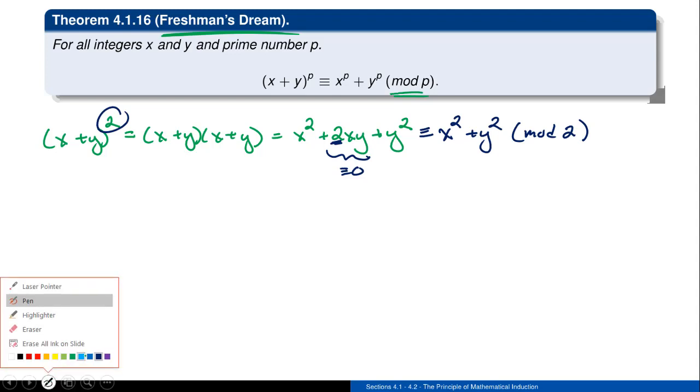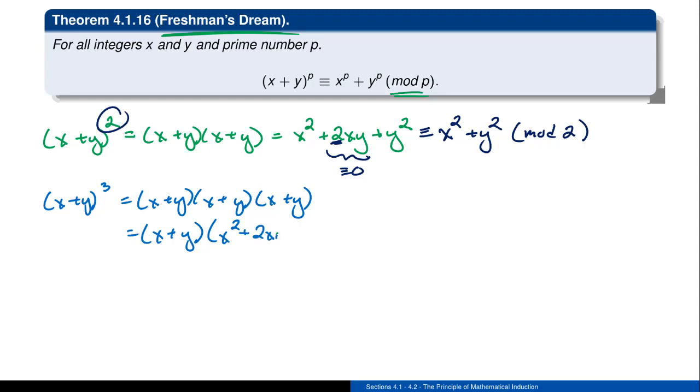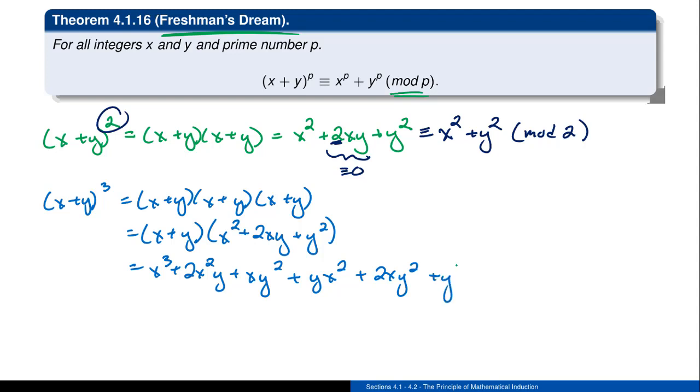If I push this idea just a little bit farther, if I look at, let's say, x plus y cubed, what would happen is that I have an x plus y multiplied by an x plus a y multiplied by another x plus a y. And if I do this giant multiplication, and maybe I'll practice a little bit here. Okay, x squared plus a 2xy plus a y squared. All right, distributing that x, I'm going to have an x cubed plus a 2x squared y plus an xy squared plus a yx squared plus a 2xy squared plus a y cubed.